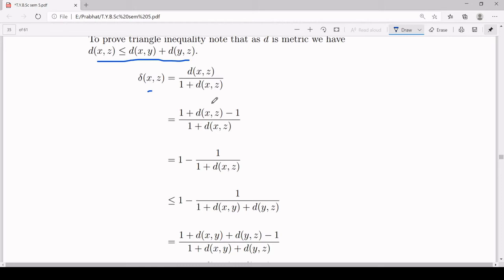So what will I do? I will add and subtract 1. So the numerator will become 1 plus d(x,z) minus 1. Now I will separate the denominator, so (1 plus d(x,z)) upon (1 plus d(x,z)) minus 1 upon (1 plus d(x,z)). The first part cancels, and you can say it is equal to 1 minus 1 upon 1 plus d(x,z).